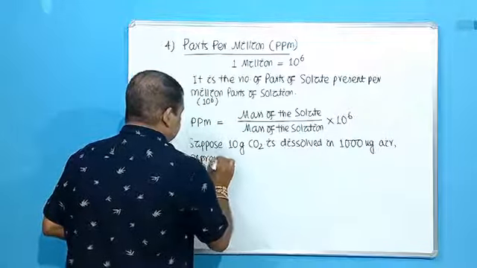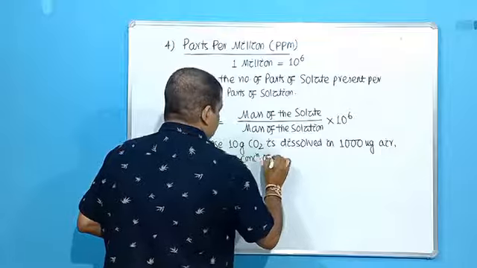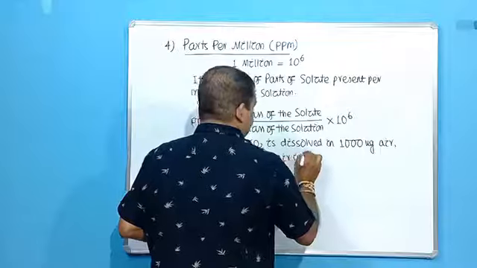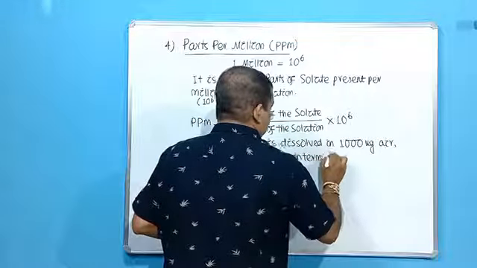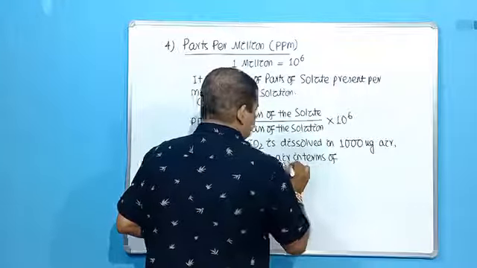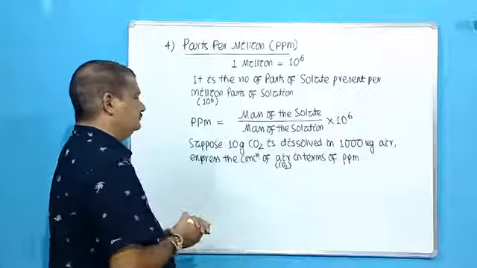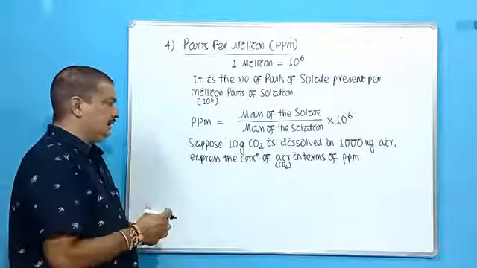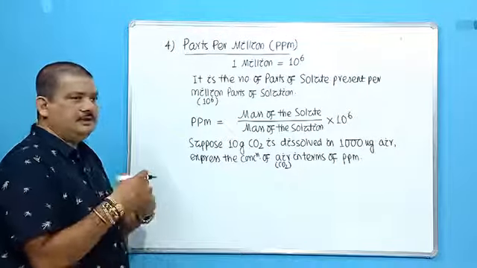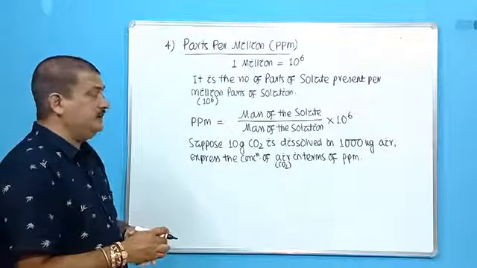Express the concentration of air, air means air plus carbon dioxide, in terms of ppm. Suppose 10 gram of carbon dioxide is mixed with 1000 kg of air. Then what will be the concentration in terms of ppm?